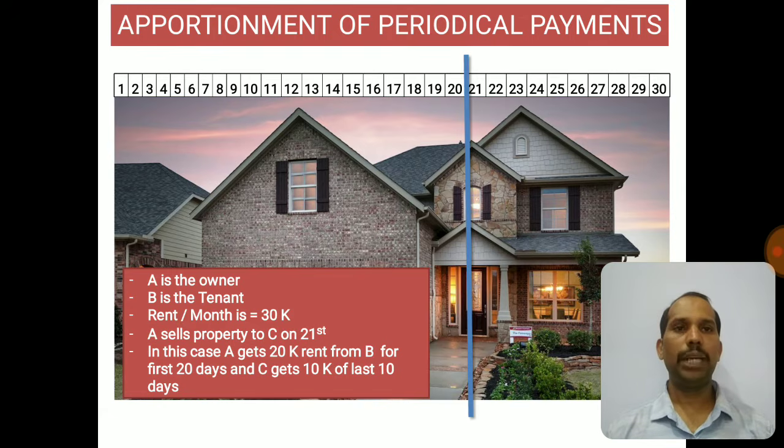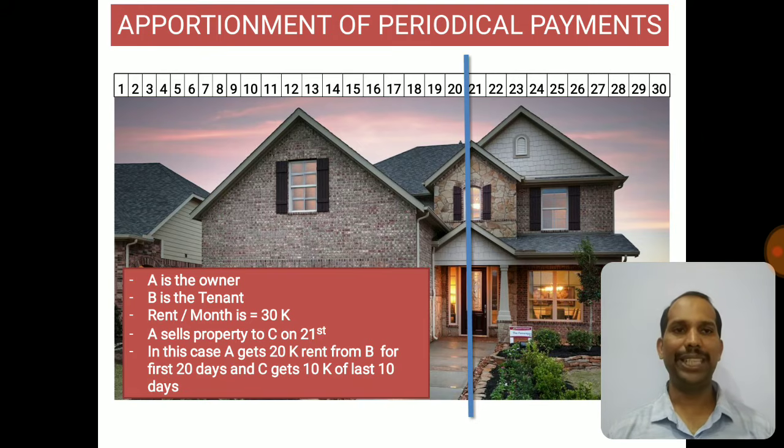But now if you see the upper part of the slide, there you can see the numbers from 1 to 30. That is a month. In this particular month, on the 21st, Mr. A sells the property to Mr. C. So at the end of the month, when B is paying the rent, whom should he pay? He has two owners now. From 1st to 20th he had one owner, and from 21st to 30th he had a different owner.